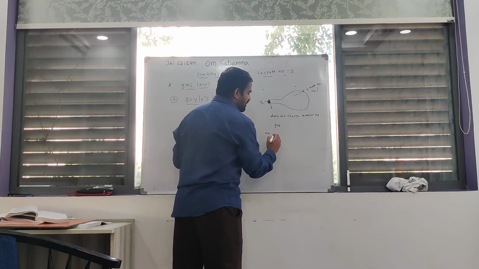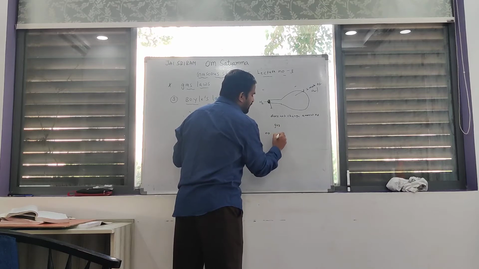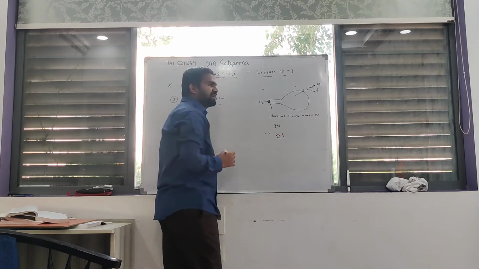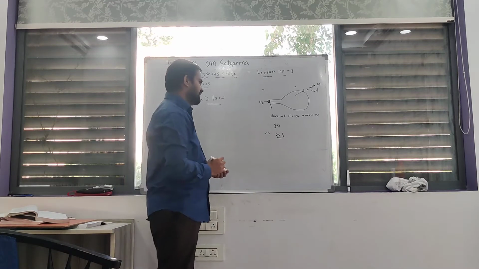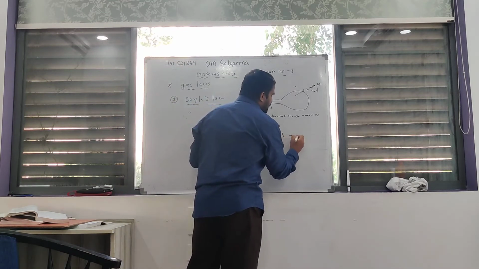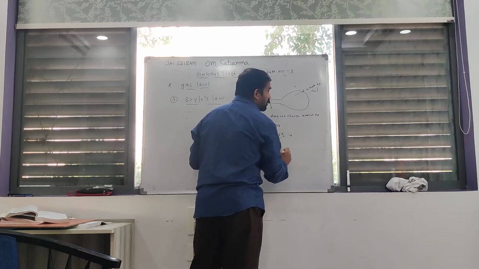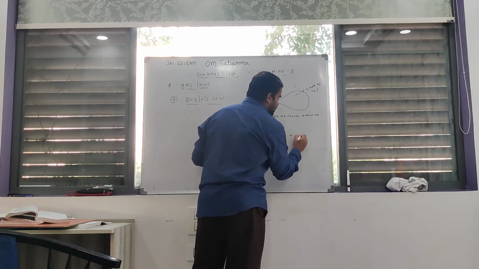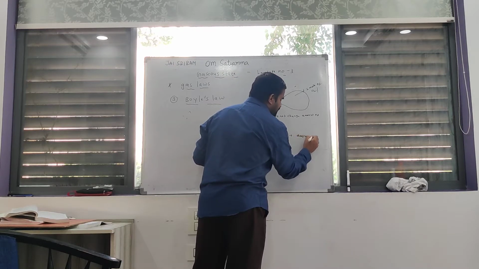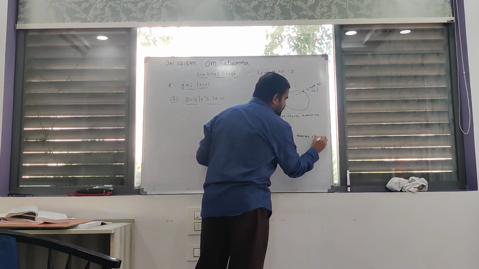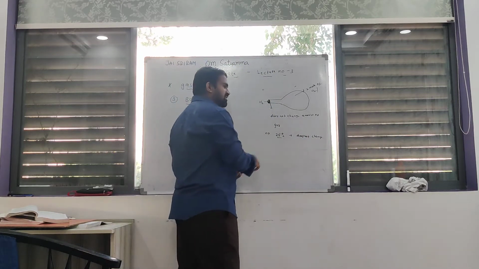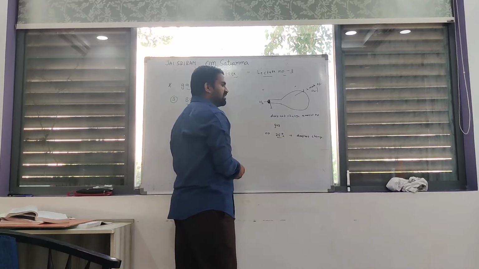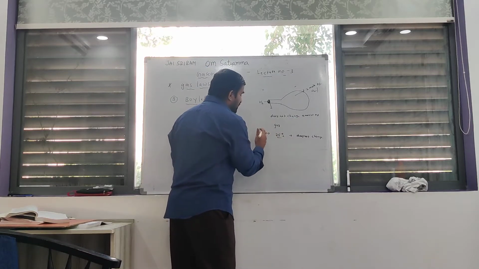For example, just assume the temperature is 25 degrees centigrade. The 25 degrees centigrade temperature also does not change. The amount of gas does not change. Temperature also does not change.